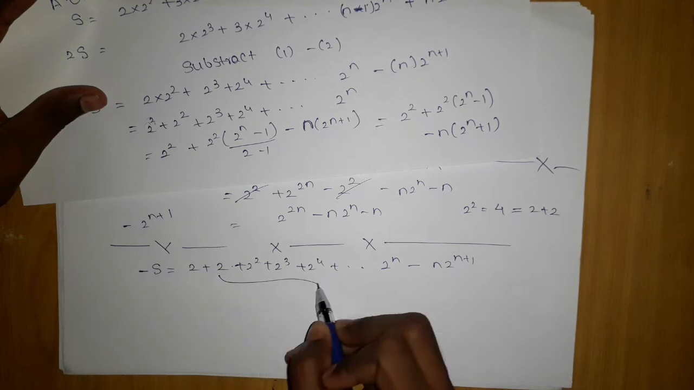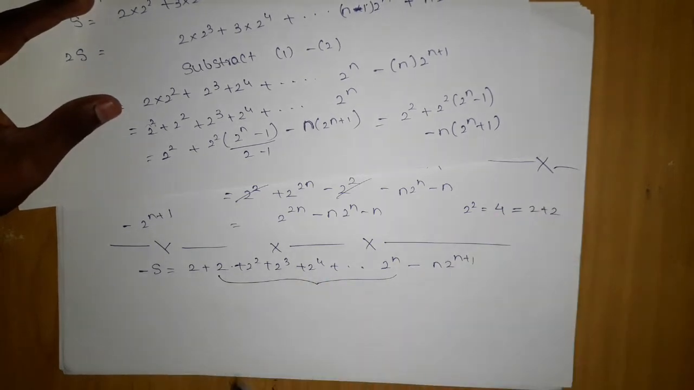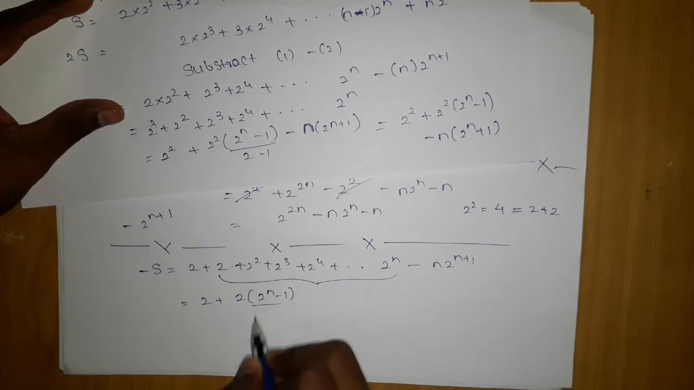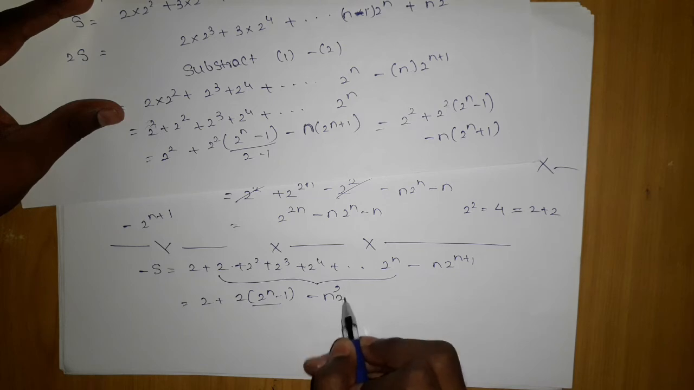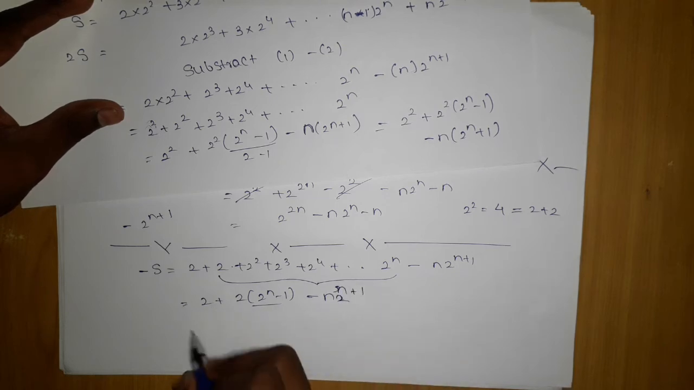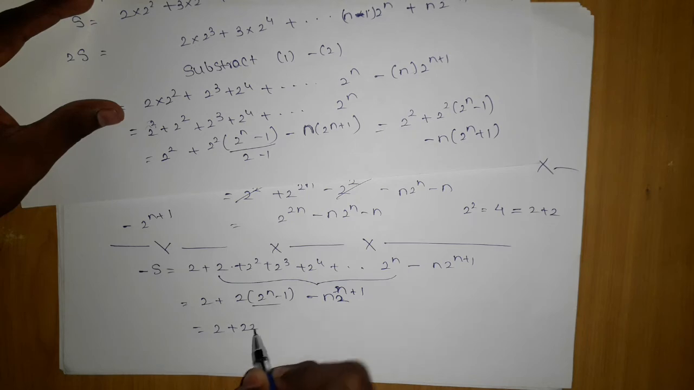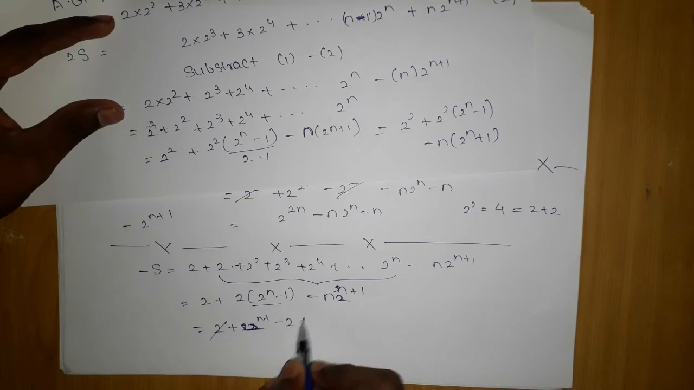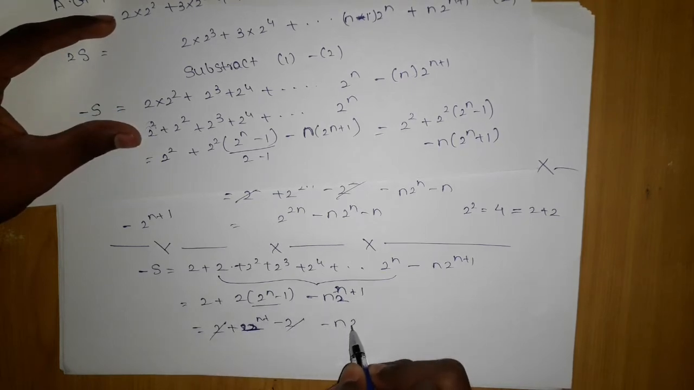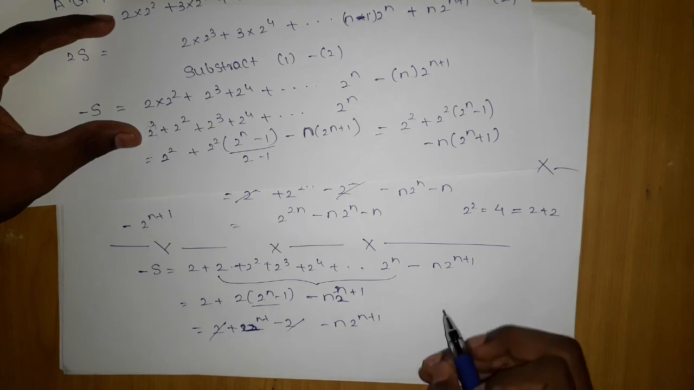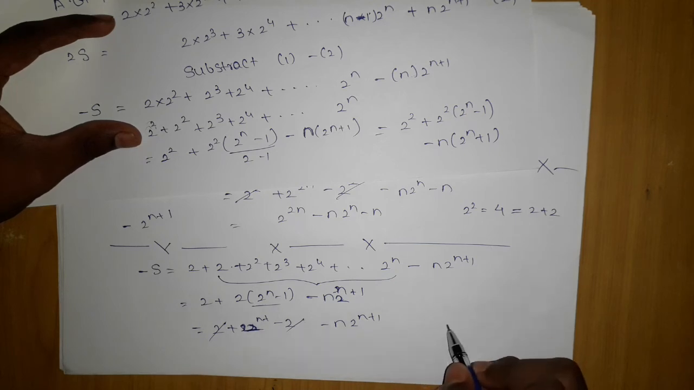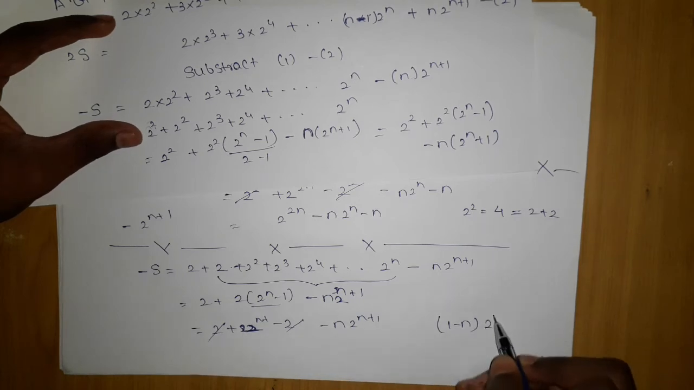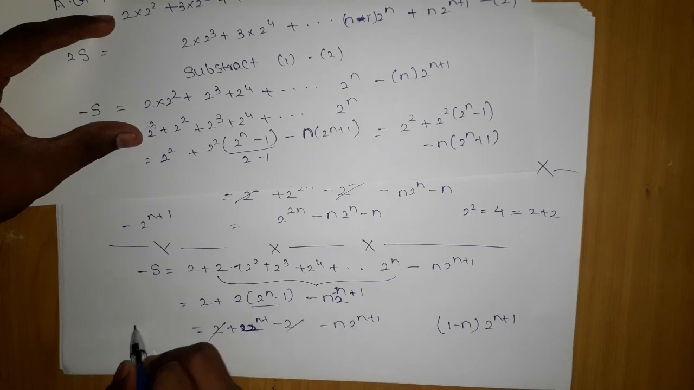Now this is a total of n terms, but previously it was n minus 1 terms. So 2 plus 2 into 2 power n minus 1, here it will become 1, minus n into 2 power n plus 1. The moment I open it, I will have 2 into 2 power n plus 1 minus 2. This and this will cancel out, minus n into 2 power n plus 1. Now you can clearly make out that it will be nothing but 1 minus n into 2 power n plus 1, and here on the left side there is minus S.